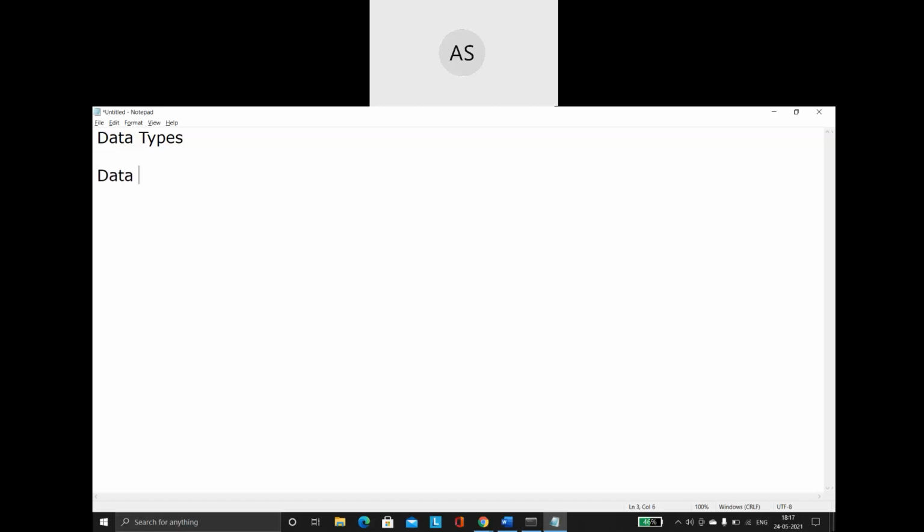In that, let us take first the word data. You all know that data means information. So data is going to be some information that we are going to be collecting. Suppose you are going to collect some information regarding a student. What type of data can I collect when it comes to a student? First I can say a name. I will be asking the student name.